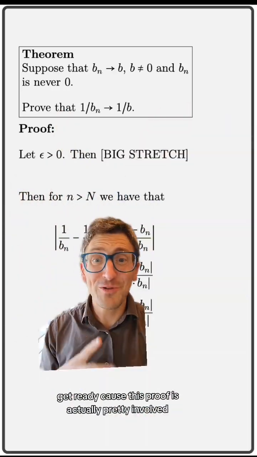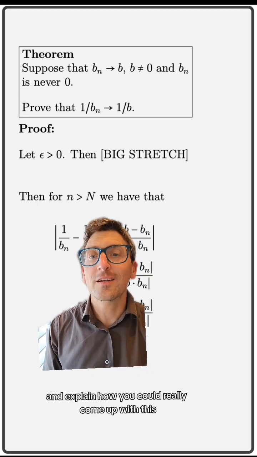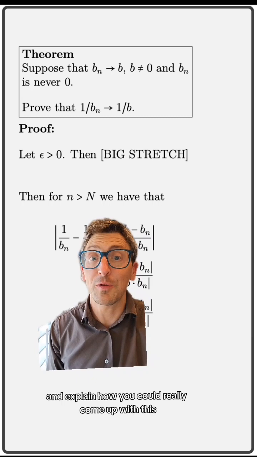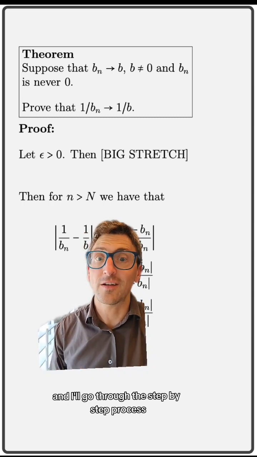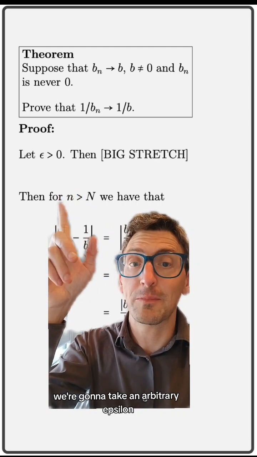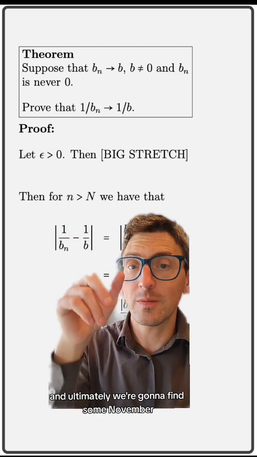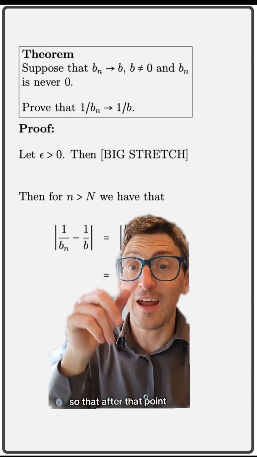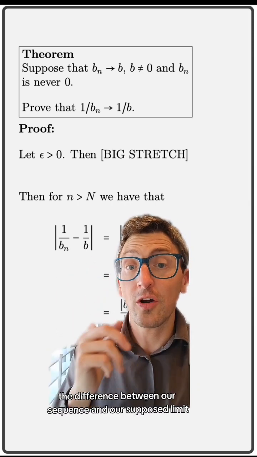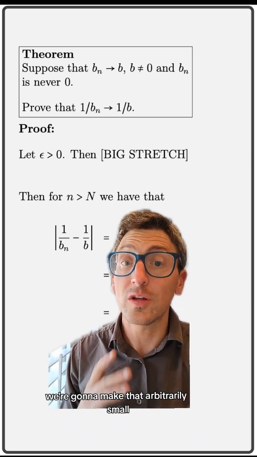Now get ready, because this proof is actually pretty involved, but I want to show you a proof that I think is pretty intuitive and explain how you could really come up with this, and I'll go through the step-by-step process. The good news is the start of this process is always the same. We're going to take an arbitrary epsilon, we're going to leave a lot of space for filling in the details, and ultimately we're going to find some N so that after that point, the difference between our sequence and our supposed limit, we're going to make that arbitrarily small, less than epsilon.